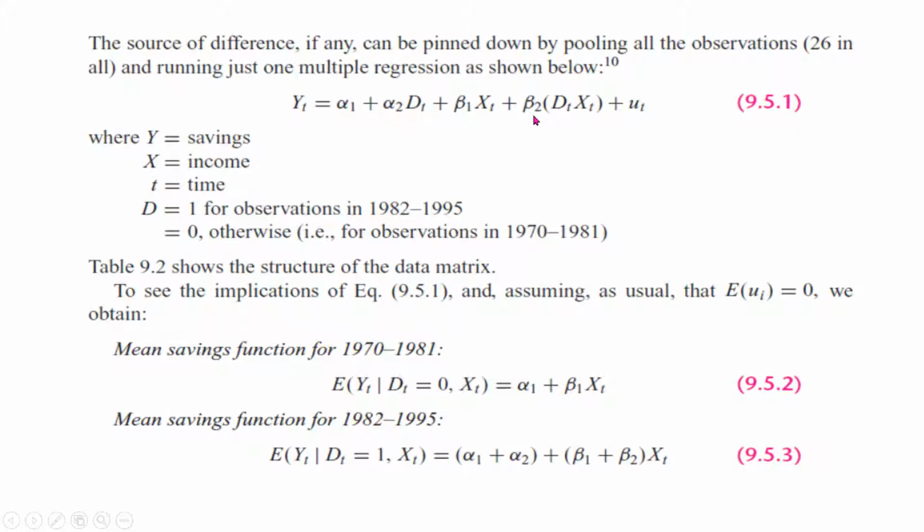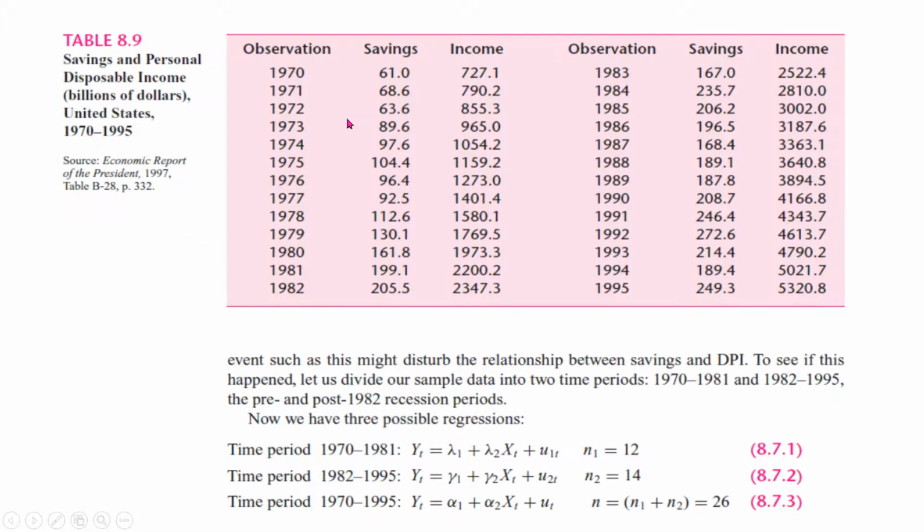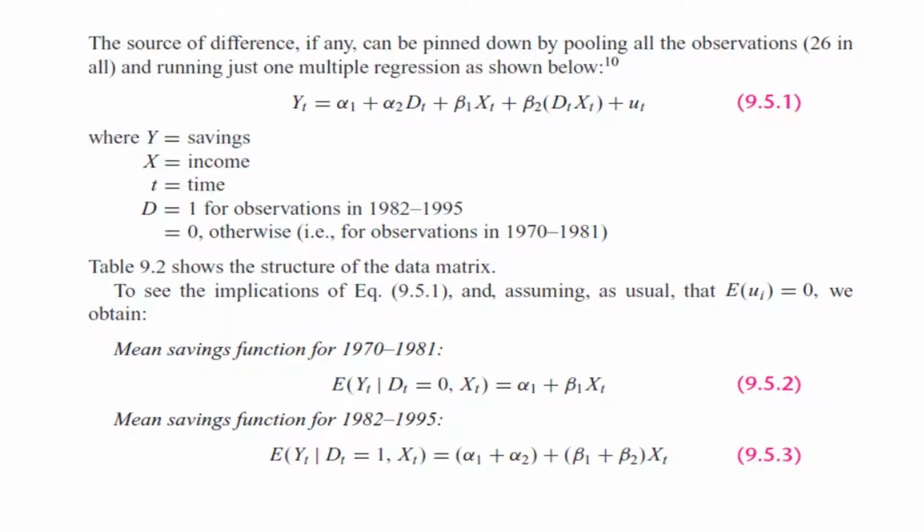If beta 2 is significant, that means the slope before the break and after the break are different. If both alpha 2 and beta 2 are significant, it means both the intercept and the slope pre-break and post-break are different. If you have data, you can input it in an Excel file and introduce a dummy variable in the manner I have just explained, and see what type of results are reported.